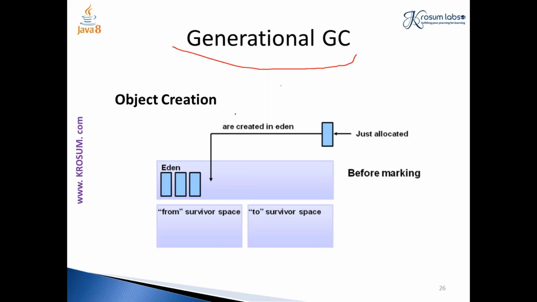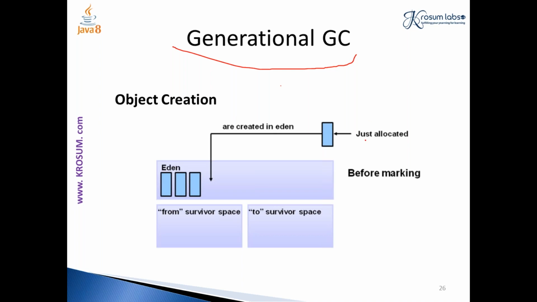In every JVM there is a threshold value which is checked against this age, so that objects can be promoted from the young generation to the old generation, so that they can be garbage collected further.